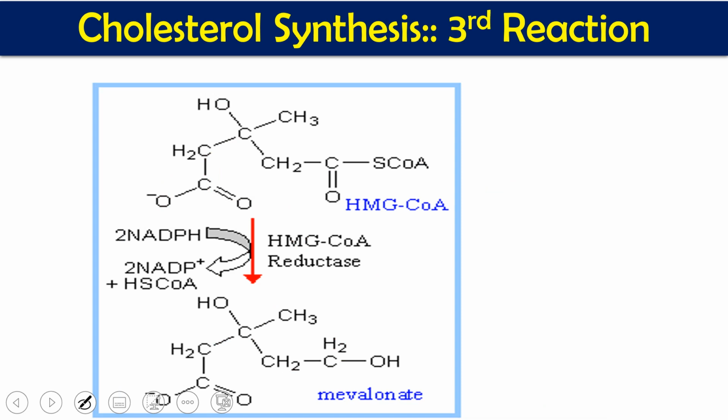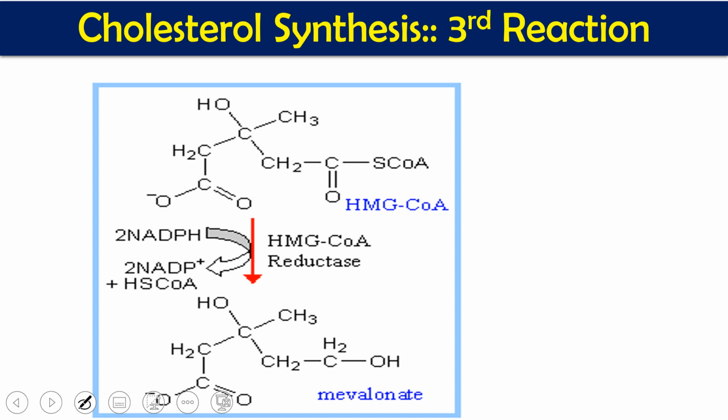So HMG coenzyme A is converted to mevalonic acid or mevalonate. This HMG coenzyme A reductase reaction is the slowest reaction among all the reactions of cholesterol synthesis. Because it is the slowest reaction, it is also the rate determining stage. It is the committed step of cholesterol synthesis.